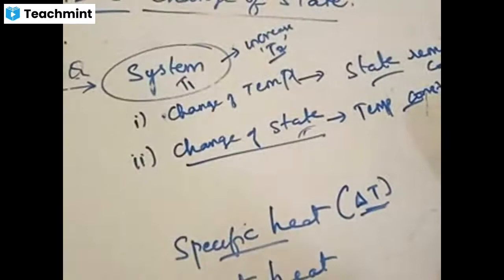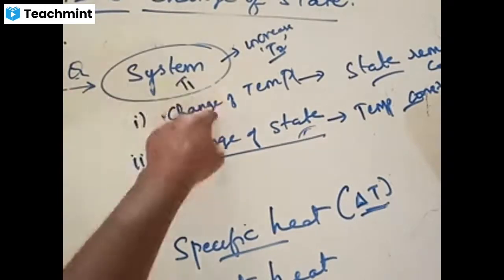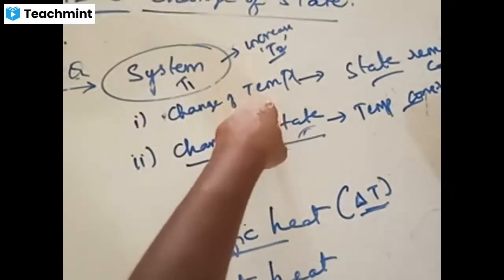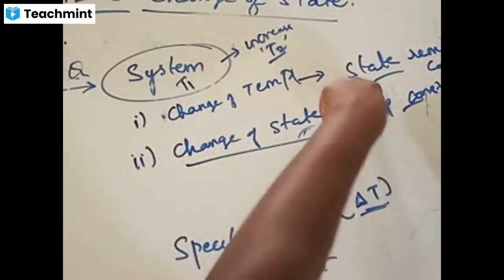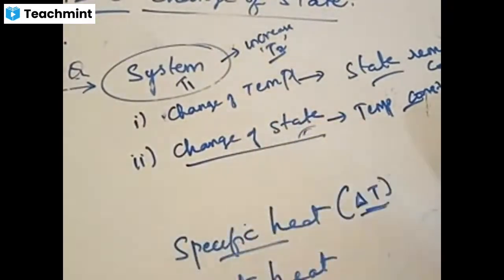So are the two points clear? To any system, when you give heat, it will be doing one of two things. What are the two things possible when heat is supplied to a system? One is change of temperature of the system by keeping the state constant. The other is change of state of the system by keeping the temperature constant.